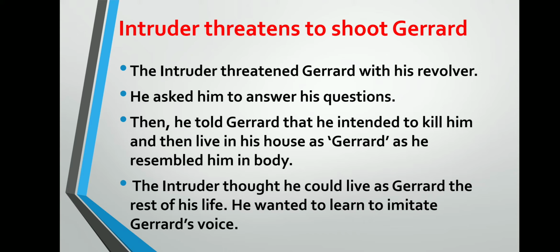Then he told Gerard that he intended to kill him and then live in his house as Gerard, as he resembled him in body. Ultimately, he disclosed his plan. He said that after killing him, he would take on his identity and live his life just like him. The intruder was very happy that after killing him, he could live happily by taking his identity.